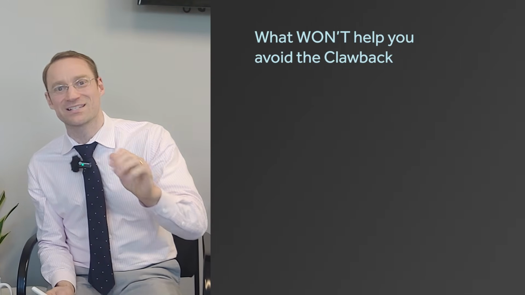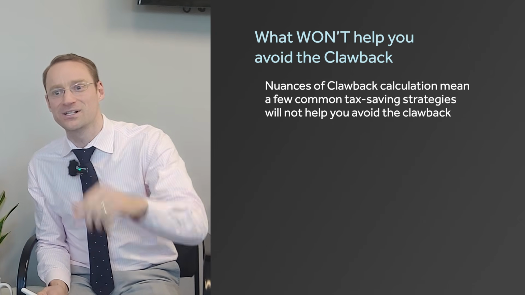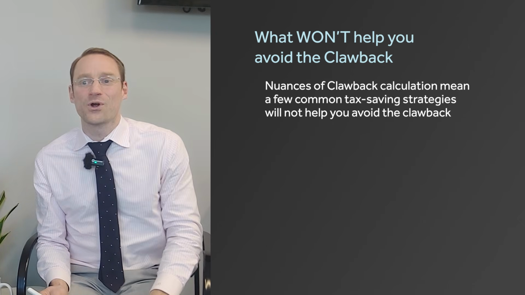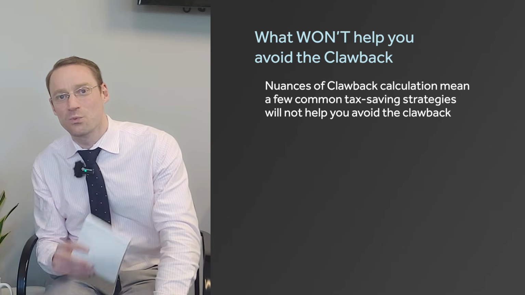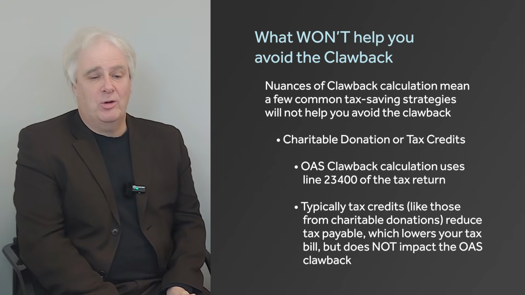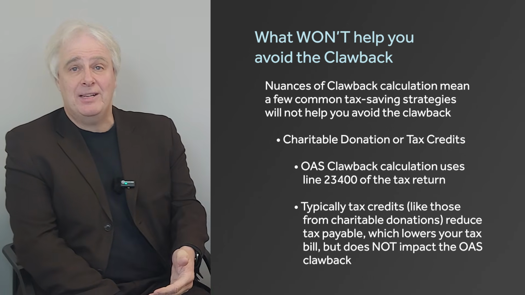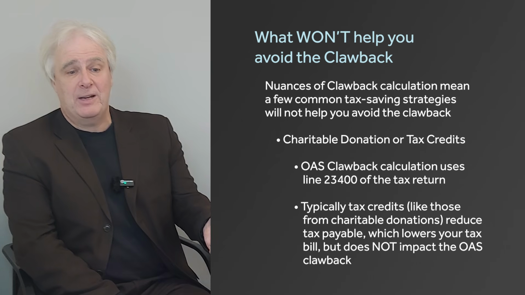So we talked about what might work to get rid of the clawback and save your OAS. What won't work? Some of the items we've heard people suggest that don't really fit, and this comes back to how they do the calculation, specifically line 23400 of that tax return. One of the items that won't work is charitable donations. That's right. The charitable donation scenario doesn't have a problem because it is a tax credit. You're not worried about it, so it's not really affecting that line.